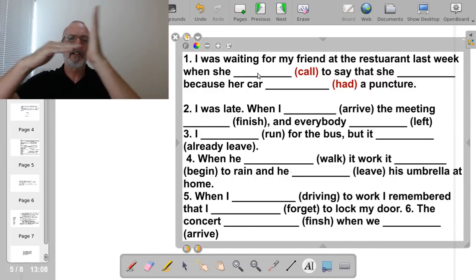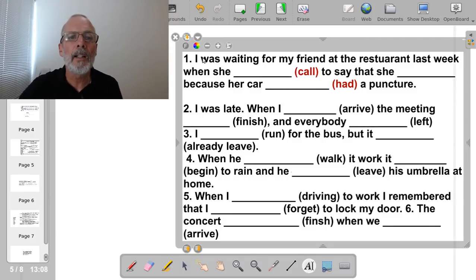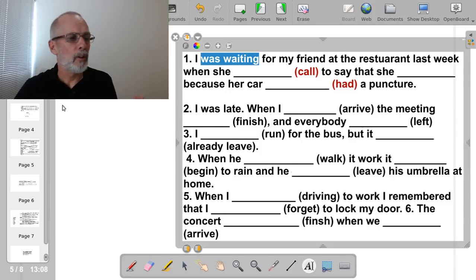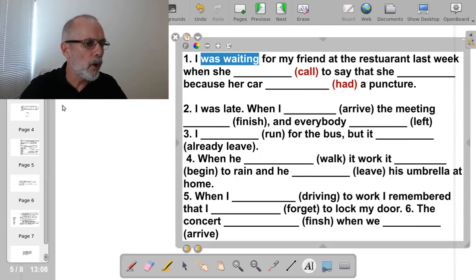Now this is a short activity. The long activity is was waiting. This is the long activity. Now this long activity is interrupted by a short activity.